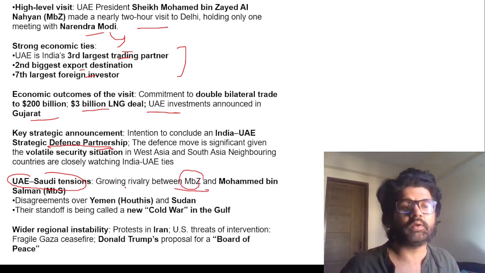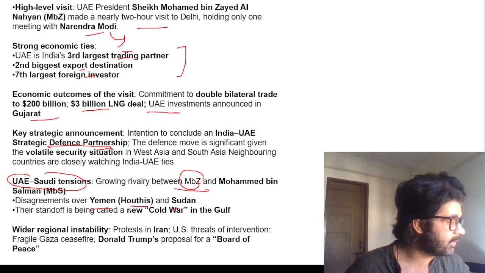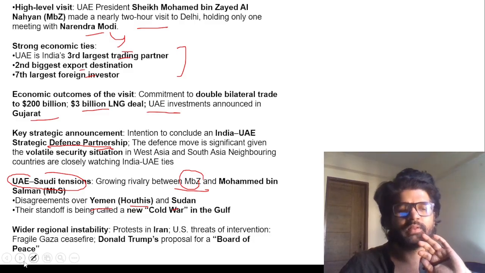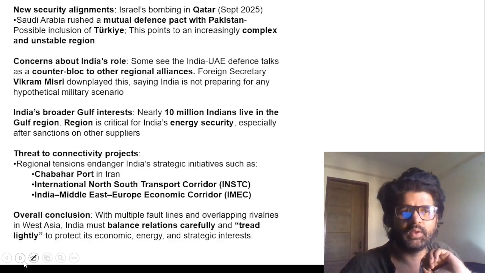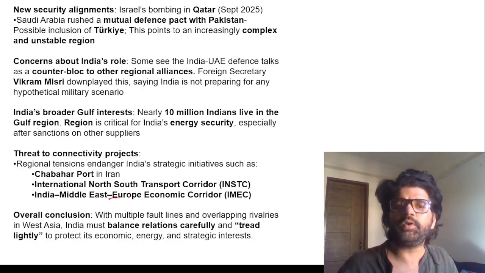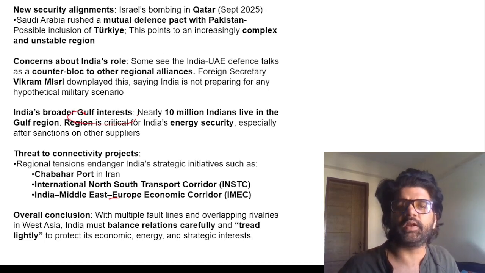Growing rivalry between UAE's Mohammed bin Zayed Al Nahyan, MBZ, and Mohammed bin Salman of Saudi Arabia. Disagreements over Houthis and Sudan. Again, you can see here, there's a cold war brewing between UAE and Saudi Arabia, and we have to keep a tab on that. There are other issues also in West Asia, new security alignments and all those things. We want to maintain good relations with everyone because the Gulf region is very critical to us.